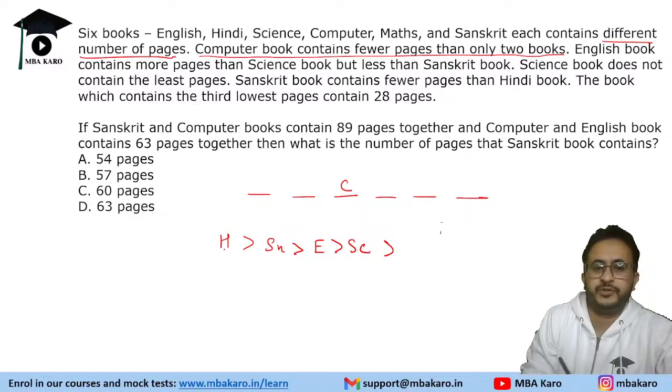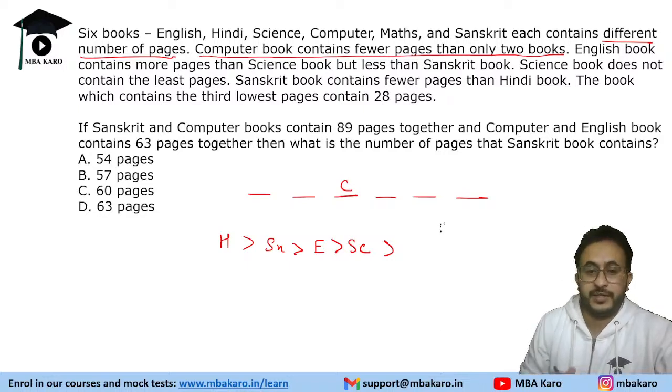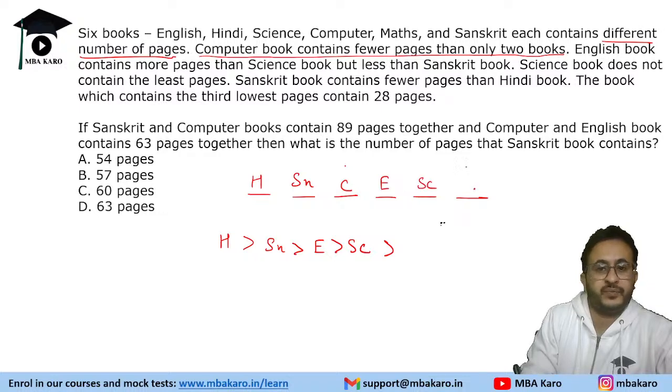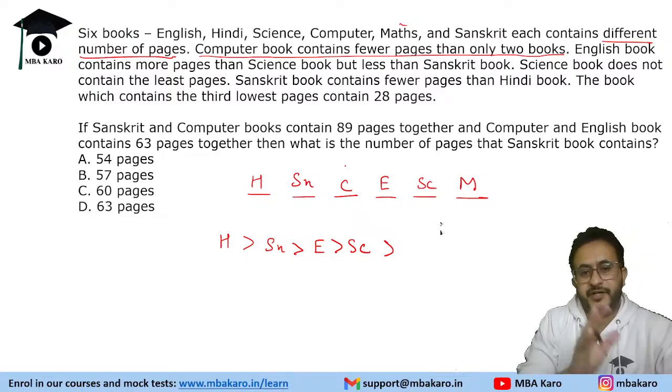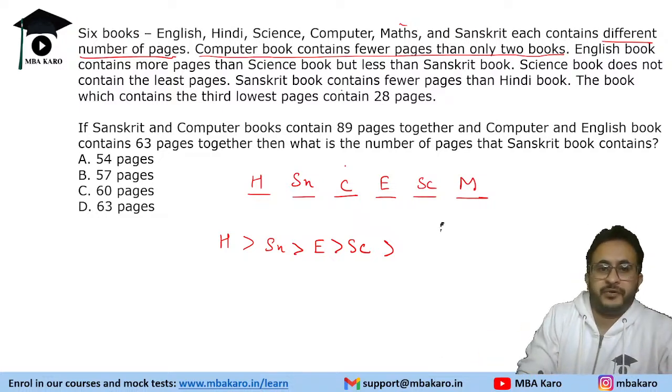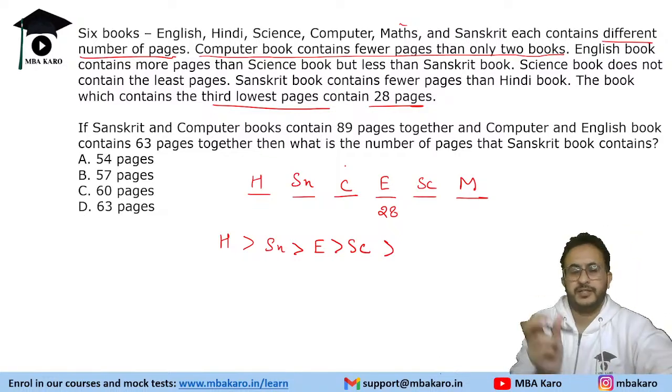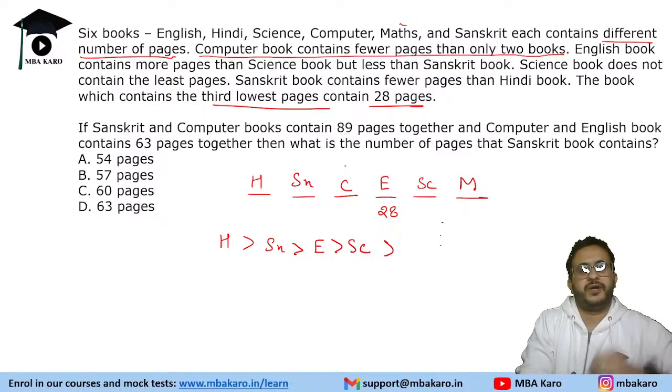Then it says that the Sanskrit book contains fewer pages than the Hindi book. So we have Hindi more than Sanskrit. Now we have to put 5 books. Computer is already there. So Hindi, then Sanskrit, then English, then science, and the remaining subject, which is maths, will come in its place. So we have determined the order. Now it is given that the book which contains the third lowest pages contains 28 pages. So this is 28. That is the information from the common text.